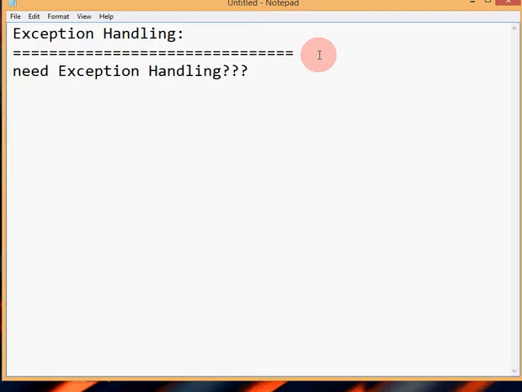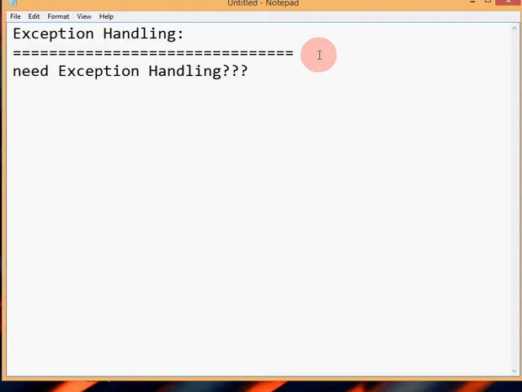Basically, in this chapter, exception handling, we learn solving runtime errors. You can also call a runtime error an exception. Those occur during the program execution time. When you are trying to execute a program, that is when the runtime error comes.